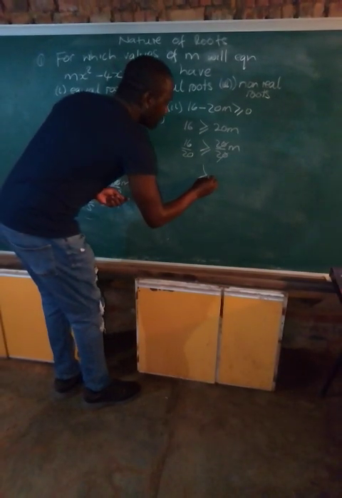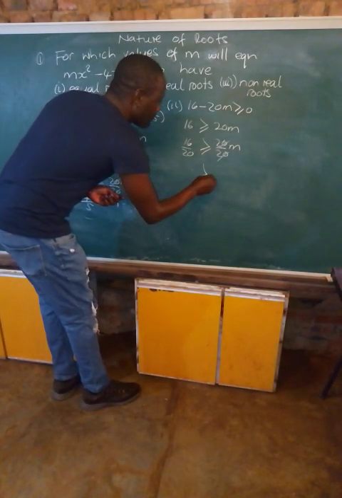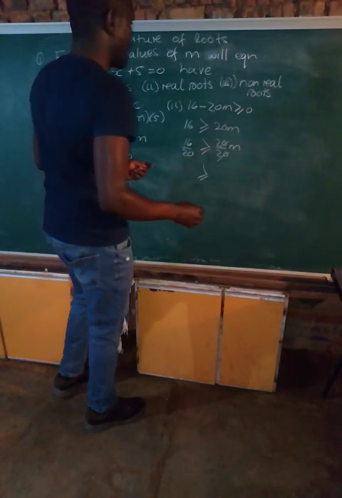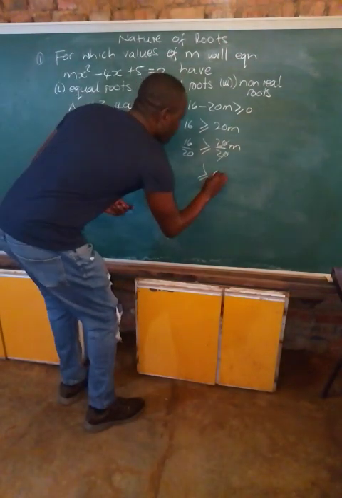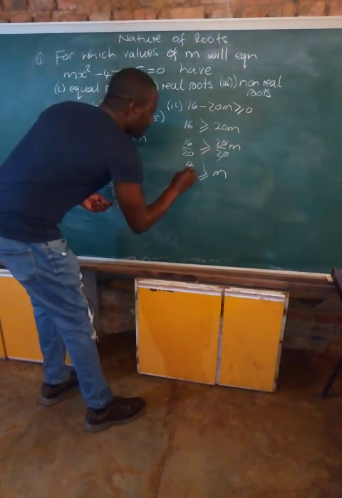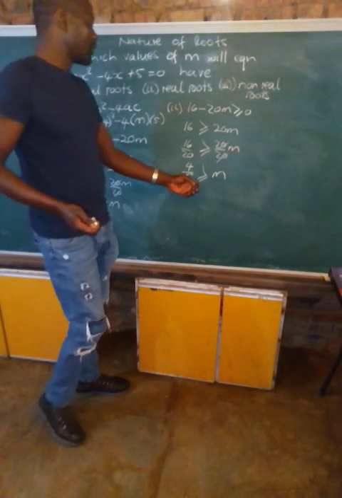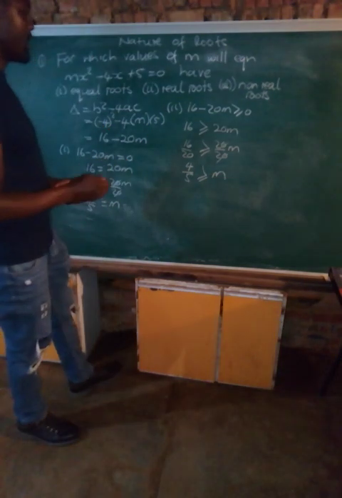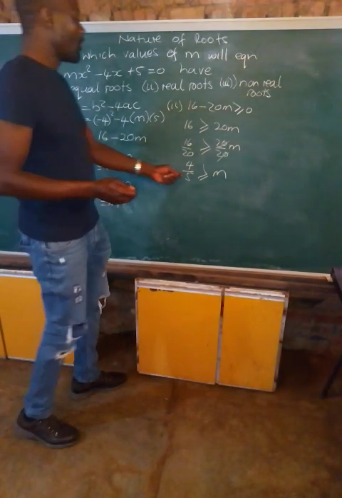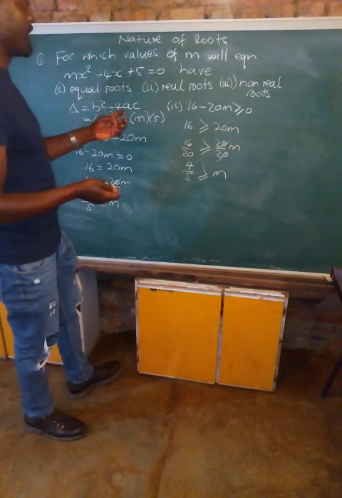Then here, our m should be less or equal to 4 over 5.